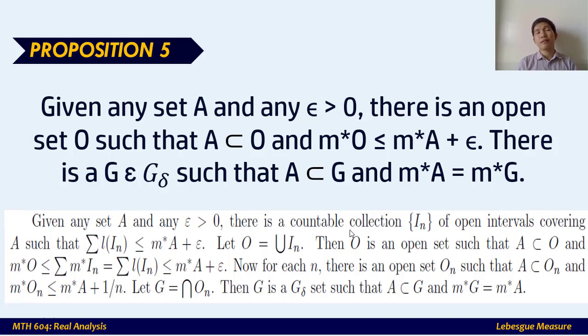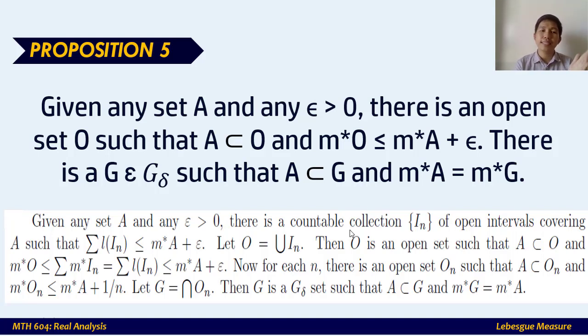You know, there's a property of infimum relative to epsilon: if the infimum of the big set A is equal to x, then for all epsilon greater than 0, there exists a small letter a, an element of the big set A, such that x plus epsilon is greater than or equal to a. So it seems that that property of infimum with respect to epsilon is applicable here.